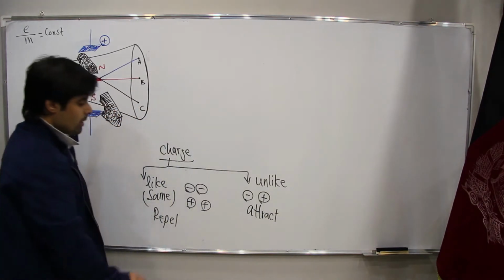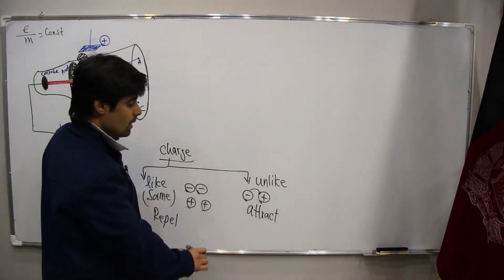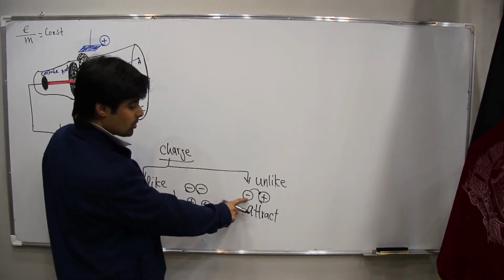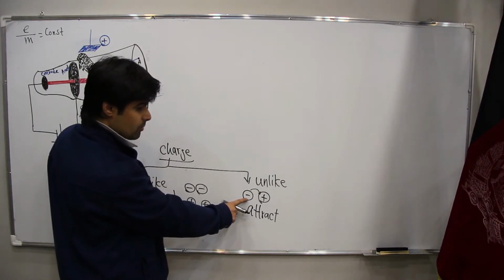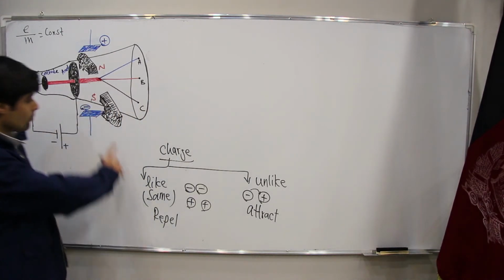Also, negative charge is attracted to the positive, and so negative charge is attracted in a magnetic field to the south pole.